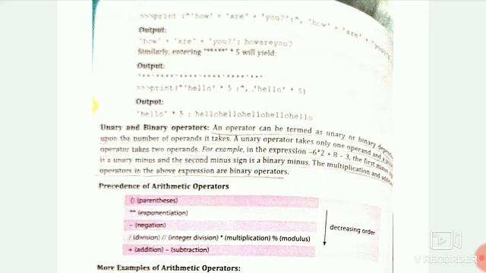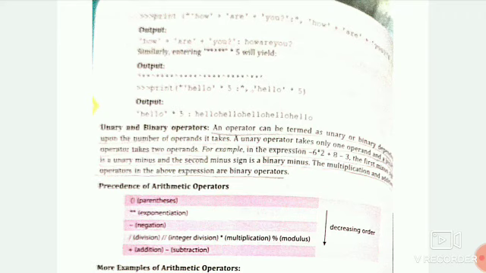For example, in the expression -6 * 2 + 8 - 3, the first minus is a unary minus and the second minus sign is a binary minus, because the first minus sign has only one operand and the second minus sign has two operands.